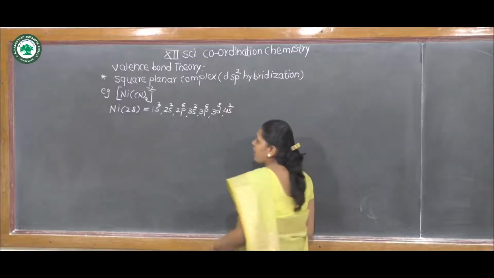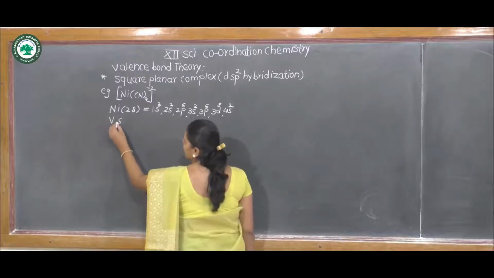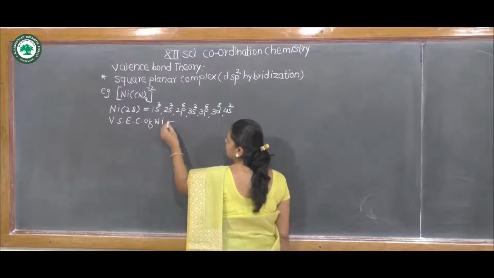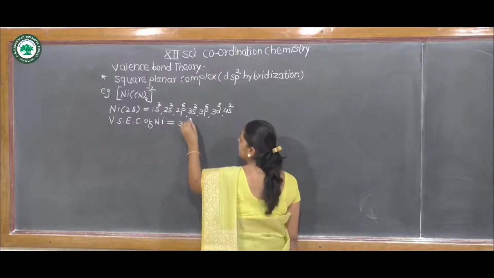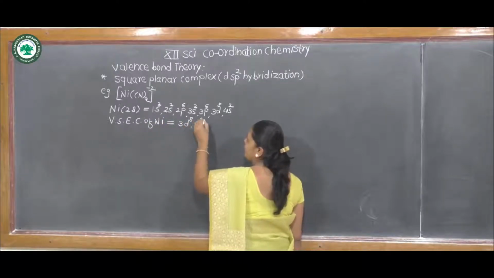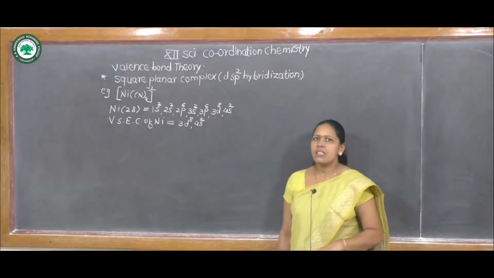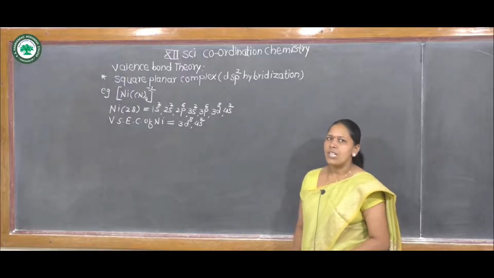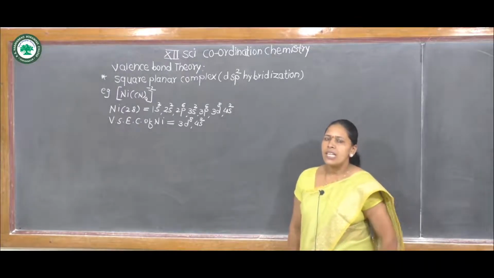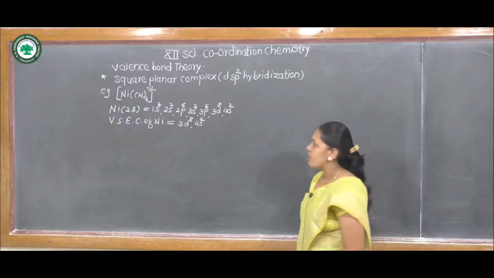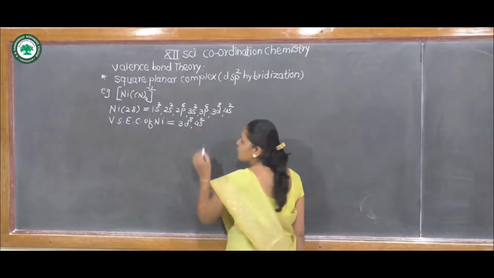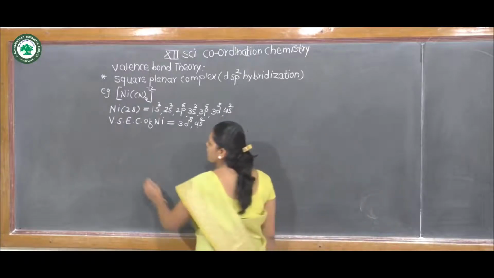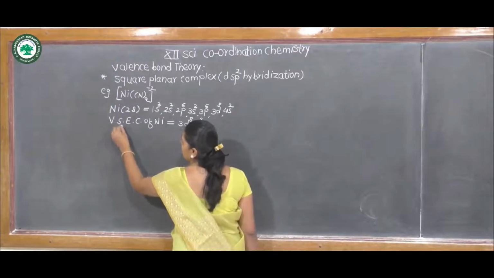The valence shell electronic configuration of nickel is 3d8 4s2. We know that in this complex the oxidation state of nickel is +2, which means nickel lost 2 electrons. Therefore, the electrons from the last shell, the 4s2 electrons, are lost by nickel to form nickel +2.